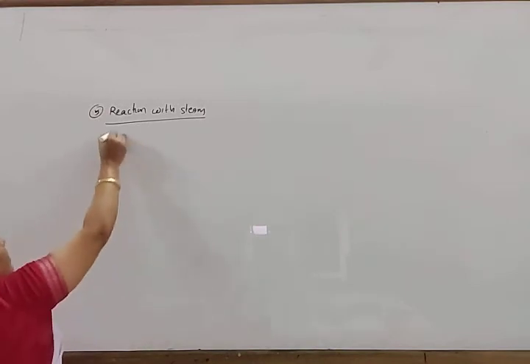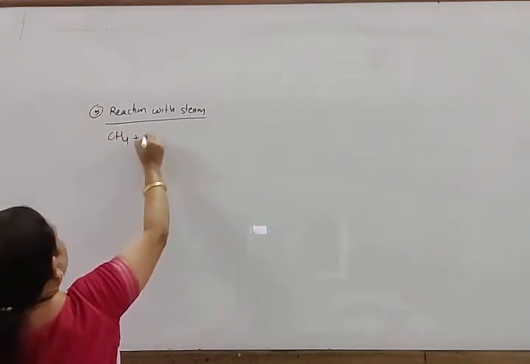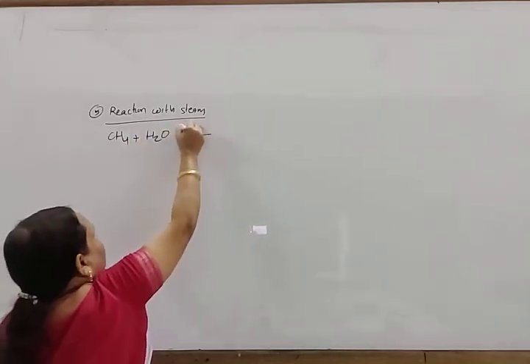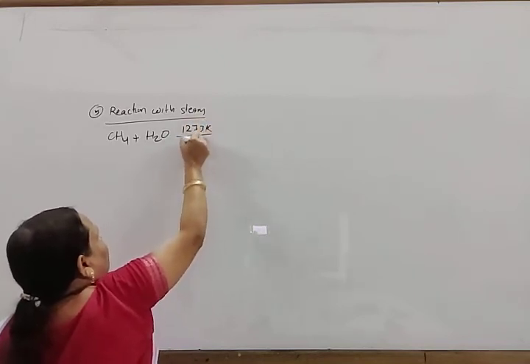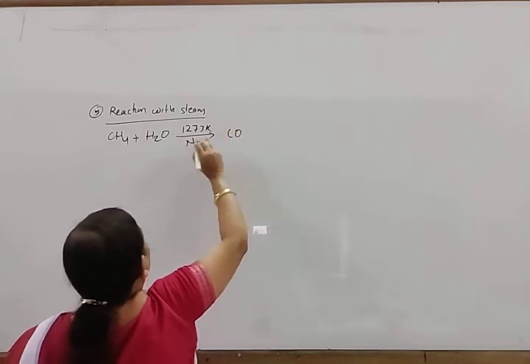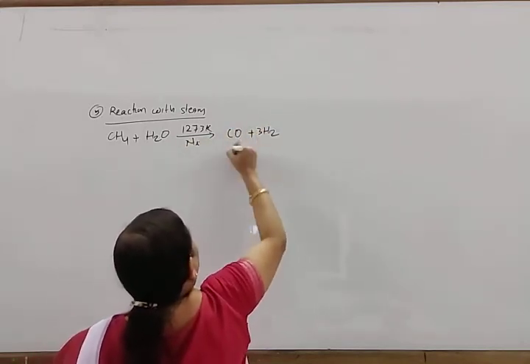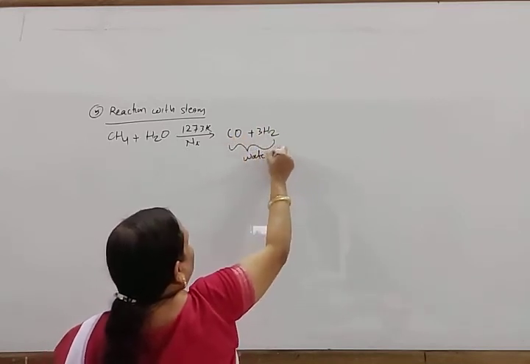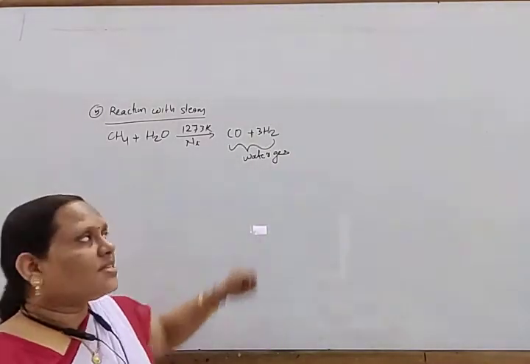Similarly, when methane reacts with steam, that is water, at 1273 Kelvin in presence of nickel, it forms carbon monoxide plus 3H2. This mixture is known as water gas. This is used in industry as well.